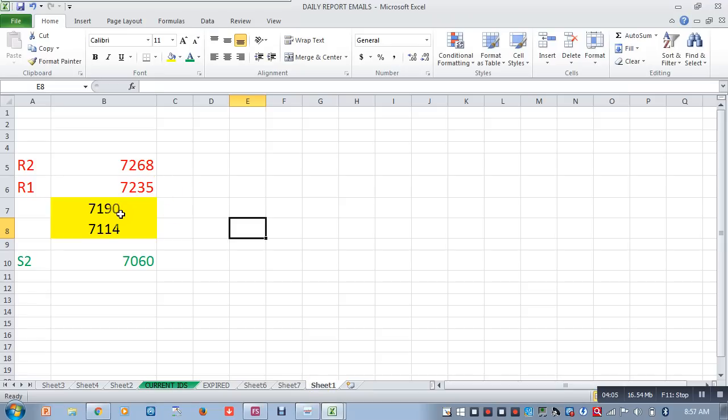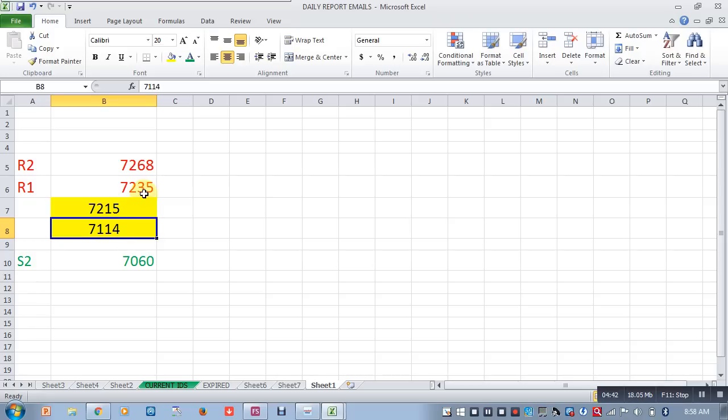In a nutshell, 7,190 and 7,114 will be a consolidation range. The market will have to break this range, and unless the market breaches this level, we will not go long. If the market crosses 7,215, then we will go long. So there is a 100-point consolidation range. Don't trade in this range, because Nifty will be trendless.